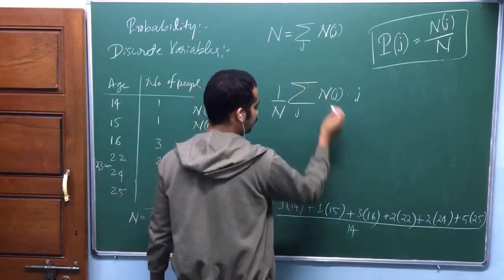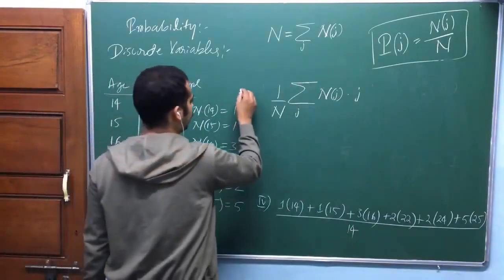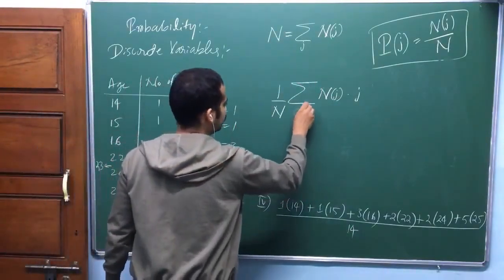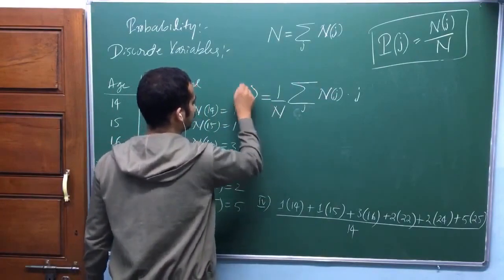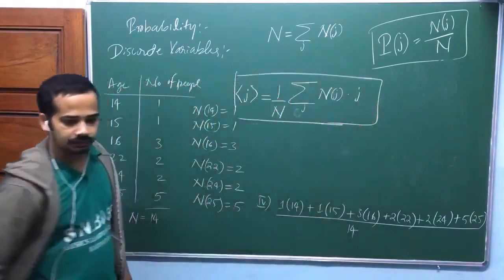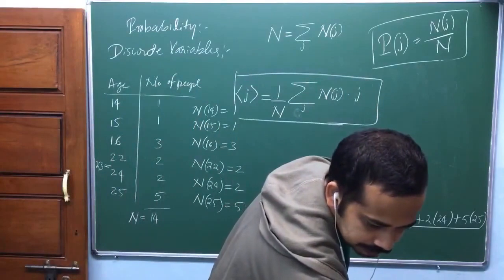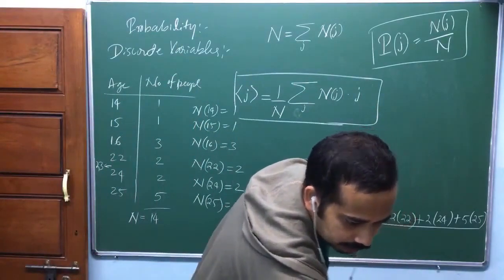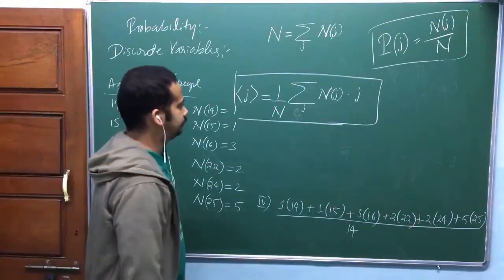That's what you have done. I'm just converting this into a generalized formula, so this is nothing but the average of ages. Can I write it like this? Check this out. The same thing I'm writing in terms of a formula so that I can apply it anywhere. Anyone, any question? No, isn't it? I think you have done this one. I'll quickly move a little faster, okay? Yes. Over?